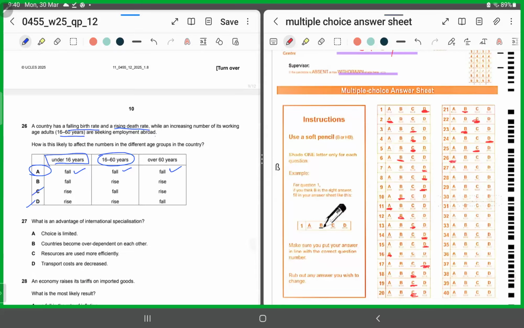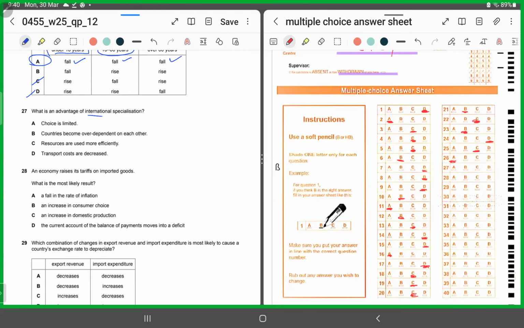Number 27. What is an advantage of international specialization? So what happens when each country specializes in the production of the goods and services in which it excels or in which it has a comparative advantage? What happens? Choice is limited? No. Countries become over dependent on each other? We are talking about an advantage. This would be a disadvantage. Resources are used more efficiently, transport costs are decreased. Resources are used more efficiently, right? Because each country excels in the production of that good in which it has a comparative advantage. So for 27, we'll shade in C.